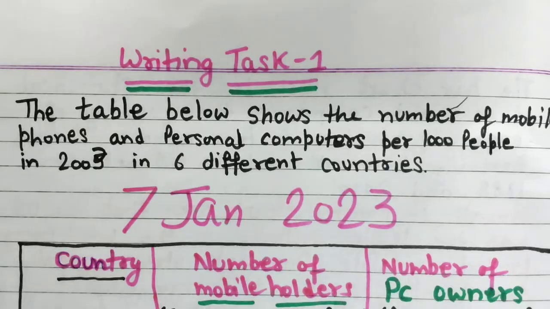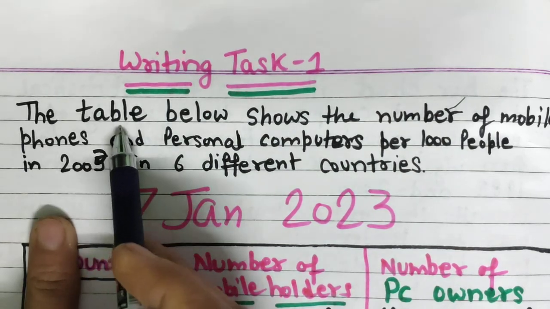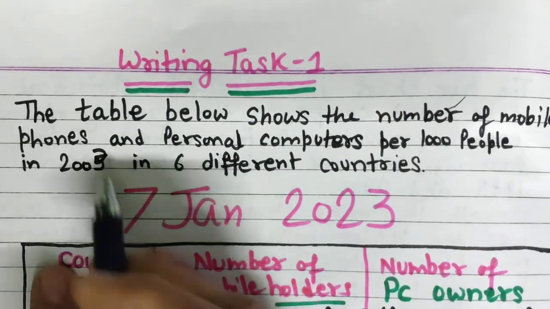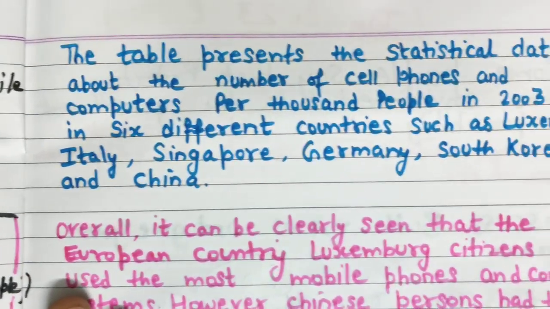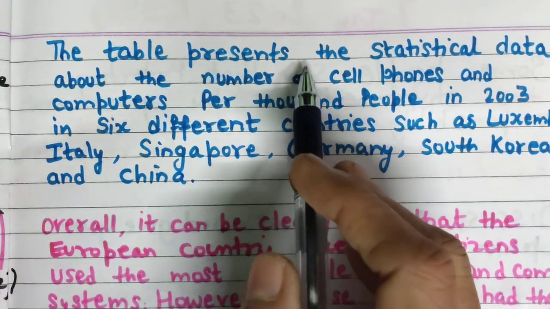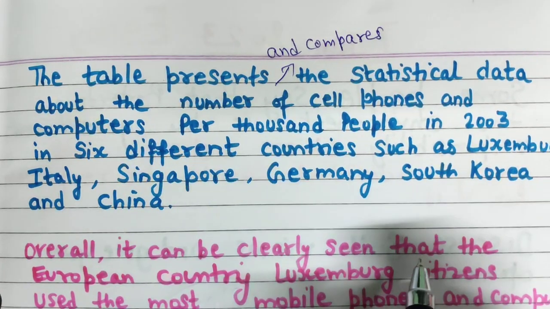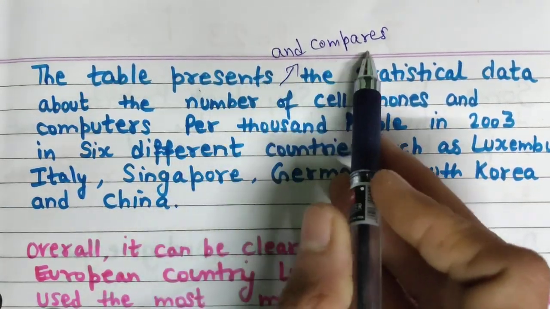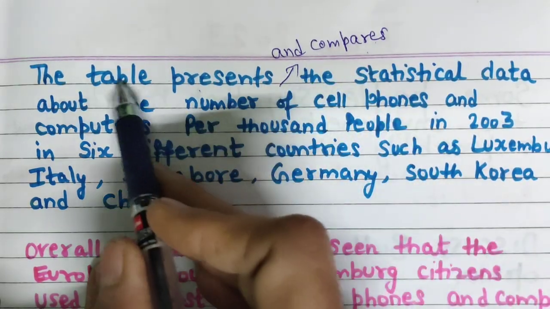Now let's write the introduction for this type of question. The table below shows. What can we write? You can see my introduction, and instead of shows, you can also write presents and compares. Why have I written s here? Because the table is singular.